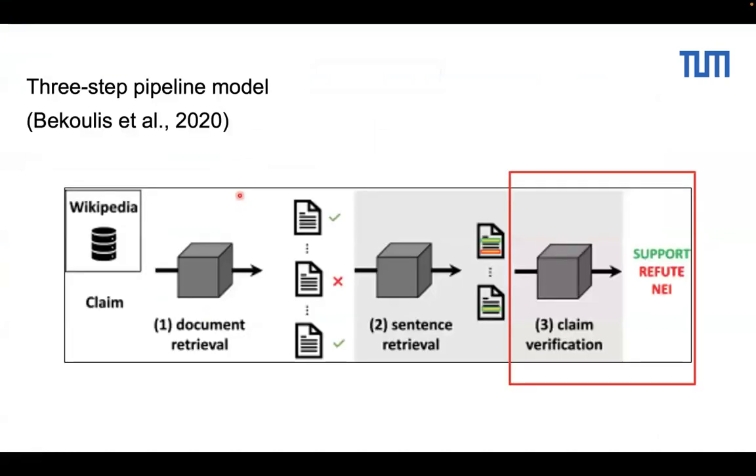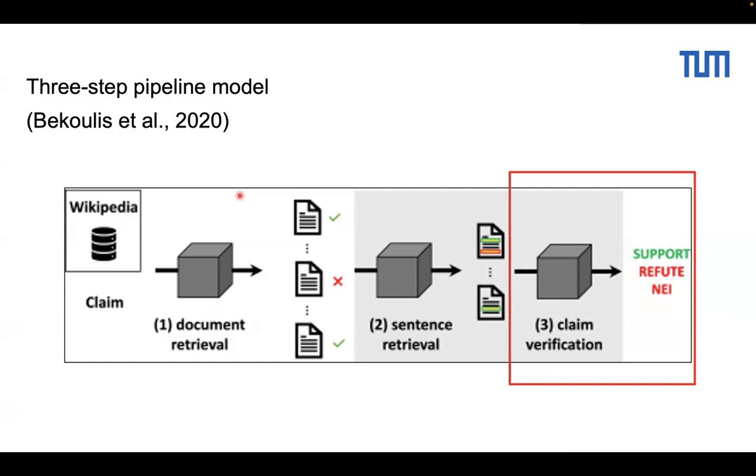I'm only doing one of the models here, which is the claim verification, but without document retrieval and sentence retrieval, my models can't support or do anything in reality, right? But this pipeline also has one crucial problem, which is that whichever one is wrong, the rest is wrong. So let's say the document retrieval gets the wrong document, the whole fact-checking process is wrong.